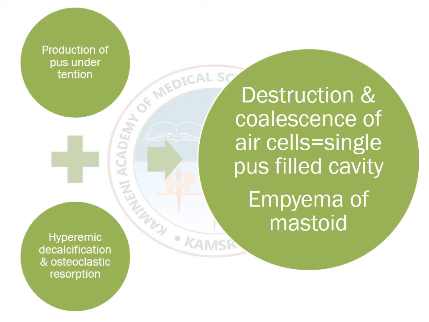Okay, and sometimes if you don't treat, the pus may break through the mastoid cortex into the subperiosteum, meaning the pus may travel to below the skin, under the skin, in the subperiosteal region. Sometimes it bursts to the outside also, and it causes formation of a fistula.